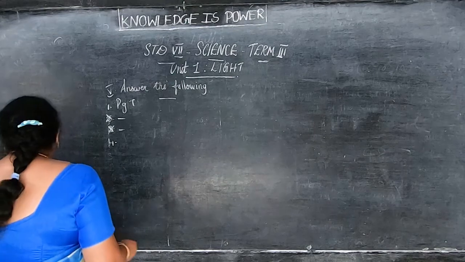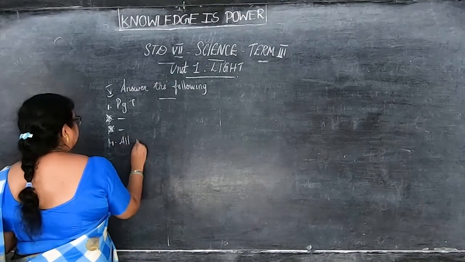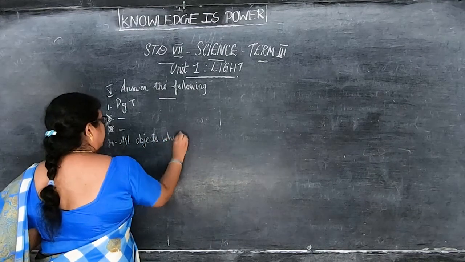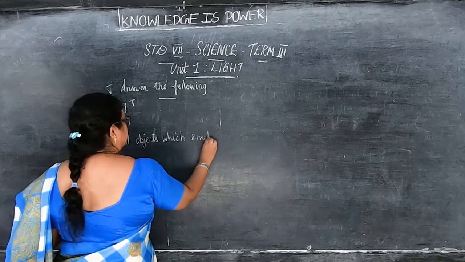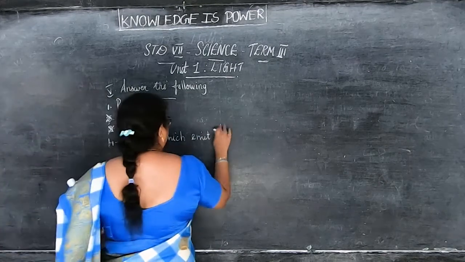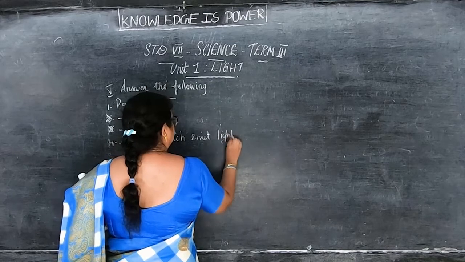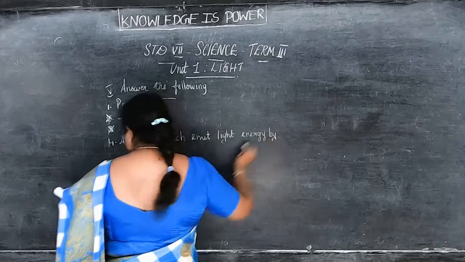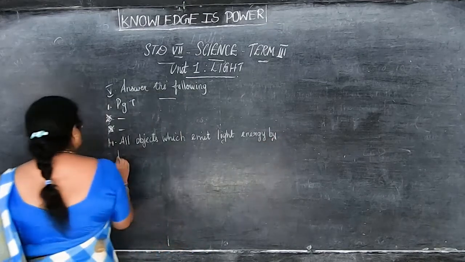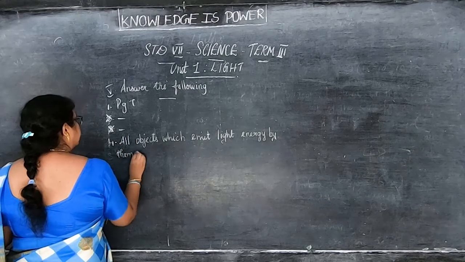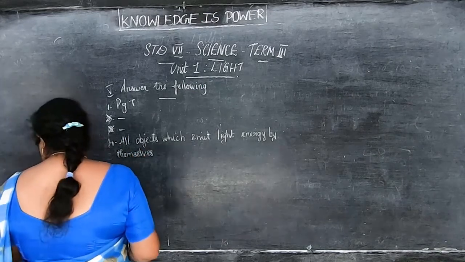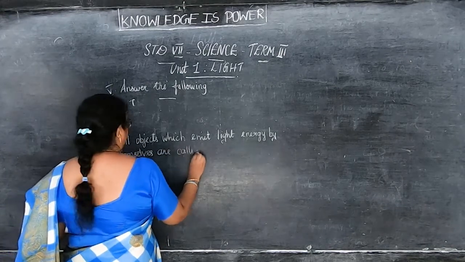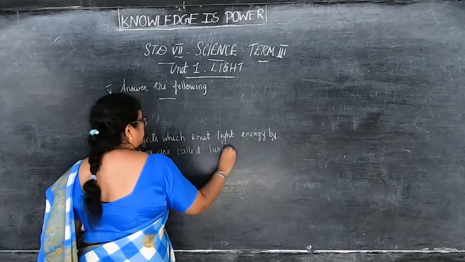What are luminous objects? All objects which emit light energy by themselves are called luminous objects.